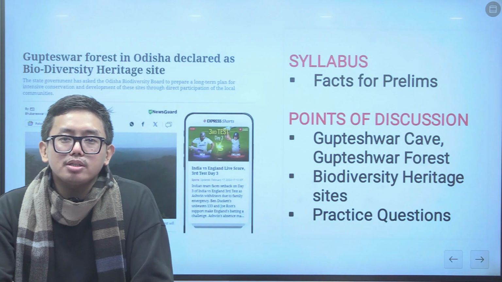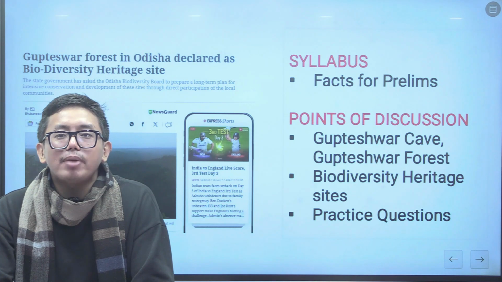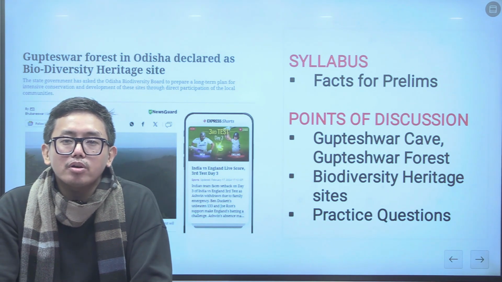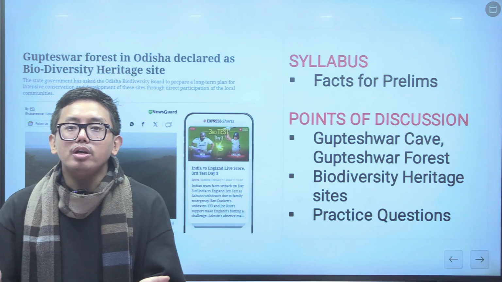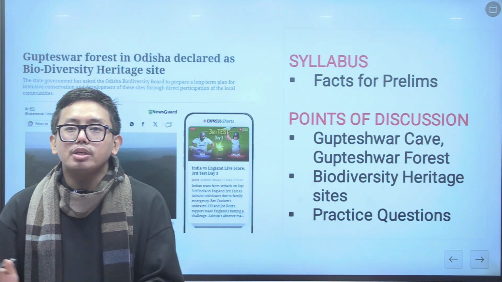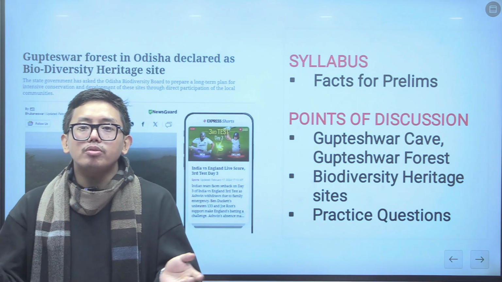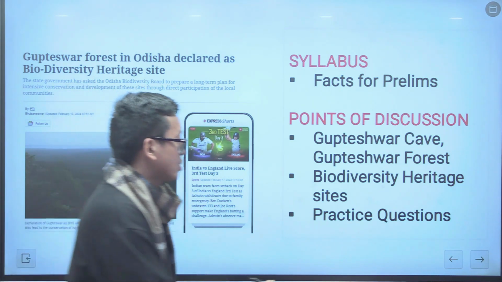Recently, Kea forest in Odisha has been declared as the biodiversity heritage site in Odisha. In this regard, this topic becomes important from the prelims perspective. The points of discussion of this topic are going to be Kea cave, Kea forest and the biodiversity heritage sites. Now without further delay, let us begin the analysis.